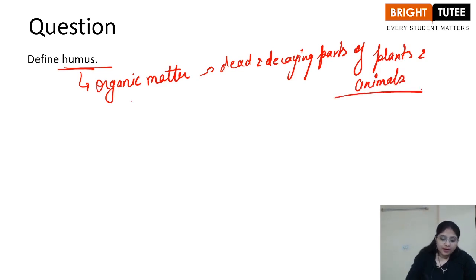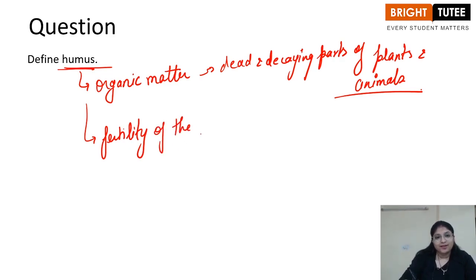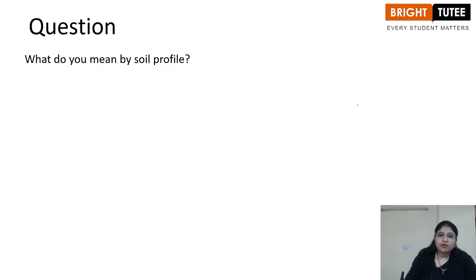This is humus. It provides fertility to the soil. It actually increases the fertility of the soil because of the organic matter that is present in it, right? What do you mean by soil profile?